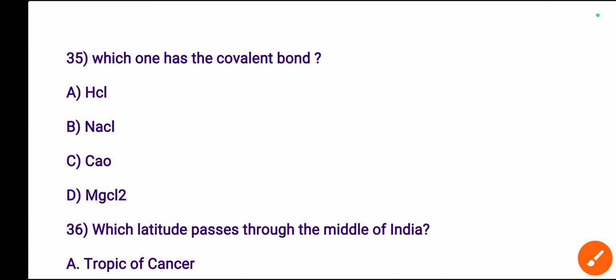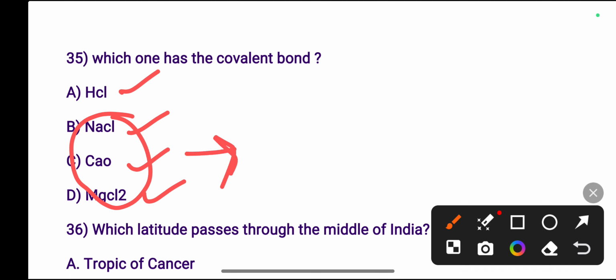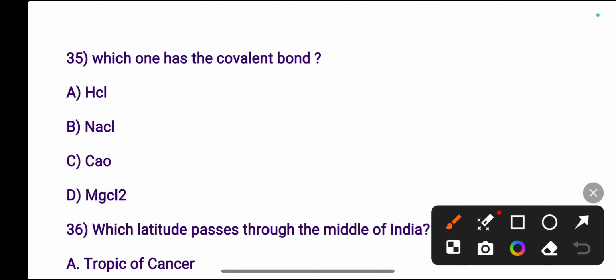Next one, which one has the covalent bond? HCl, hydrogen chloride, sodium chloride, calcium oxide and magnesium chloride. NaCl, calcium oxide and magnesium chloride. These three have ionic bond or electrovalent bond, but HCl has covalent bond. Covalent bond is formed by sharing of electrons, like H has 1 electron and chlorine has 7 electrons.